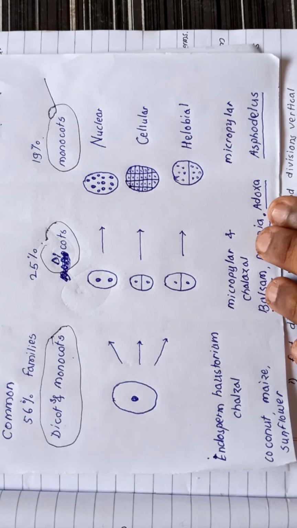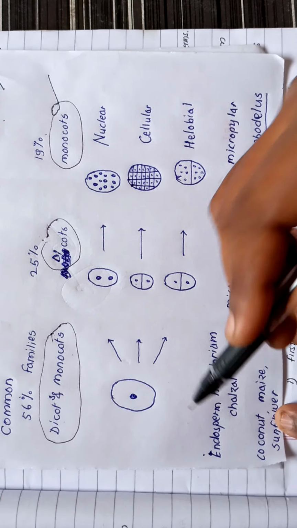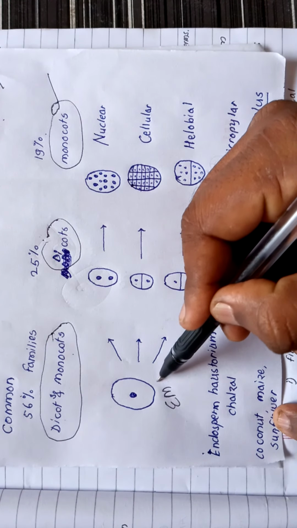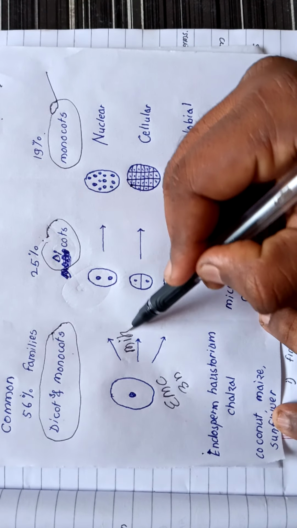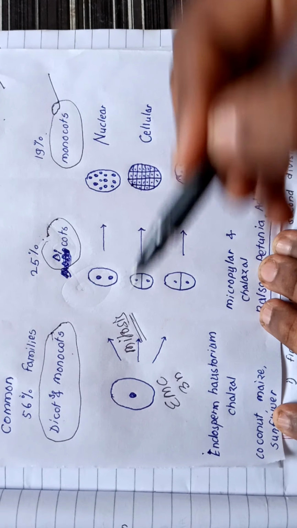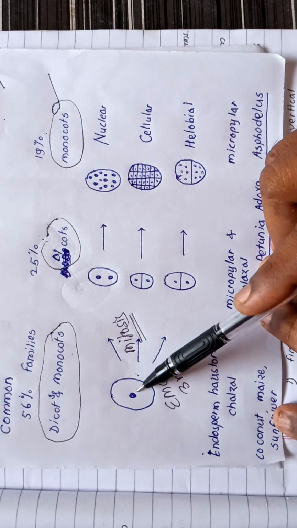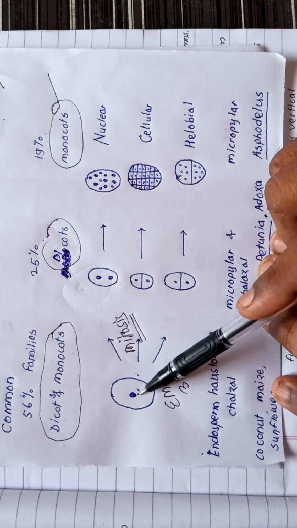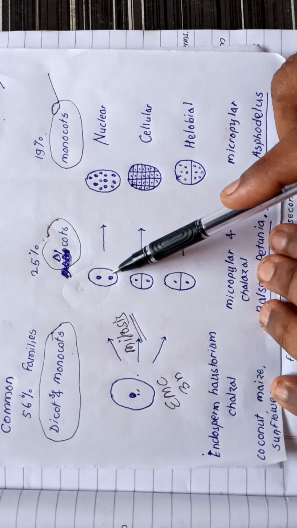Now, the formation of endosperm, how the nuclear endosperm is formed, how cellular endosperm is formed, that we'll discuss. This is the endosperm mother cell, which is triploid. It undergoes mitosis. In nuclear endosperm formation, this nucleus undergoes mitosis to form two nuclei.